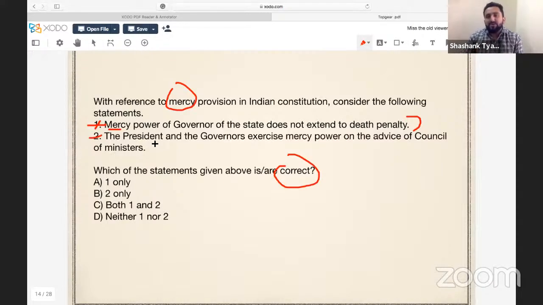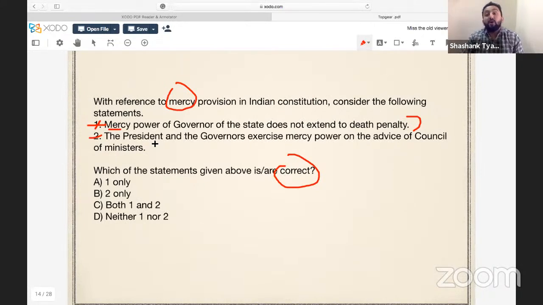Do you think that person is going to present before the honorable president, sir, pardon? No, that's not how things work. This person needs to send a file to the Home Ministry. Then the Home Ministry is going to direct this file to the President's Office. And the President's Office is going to take a decision or sit over this file.